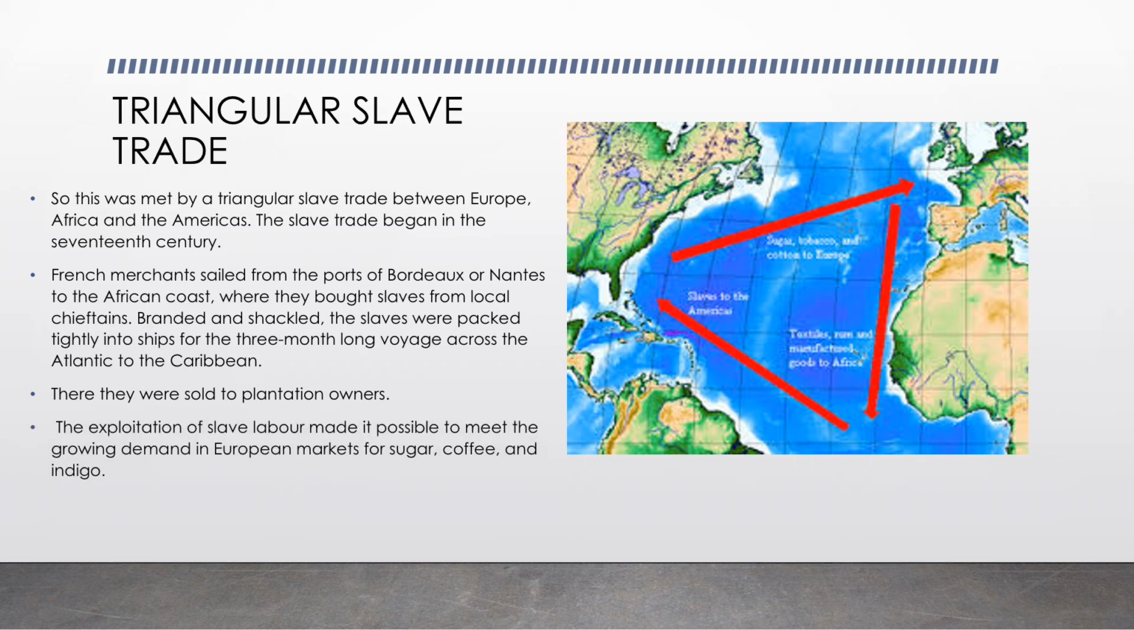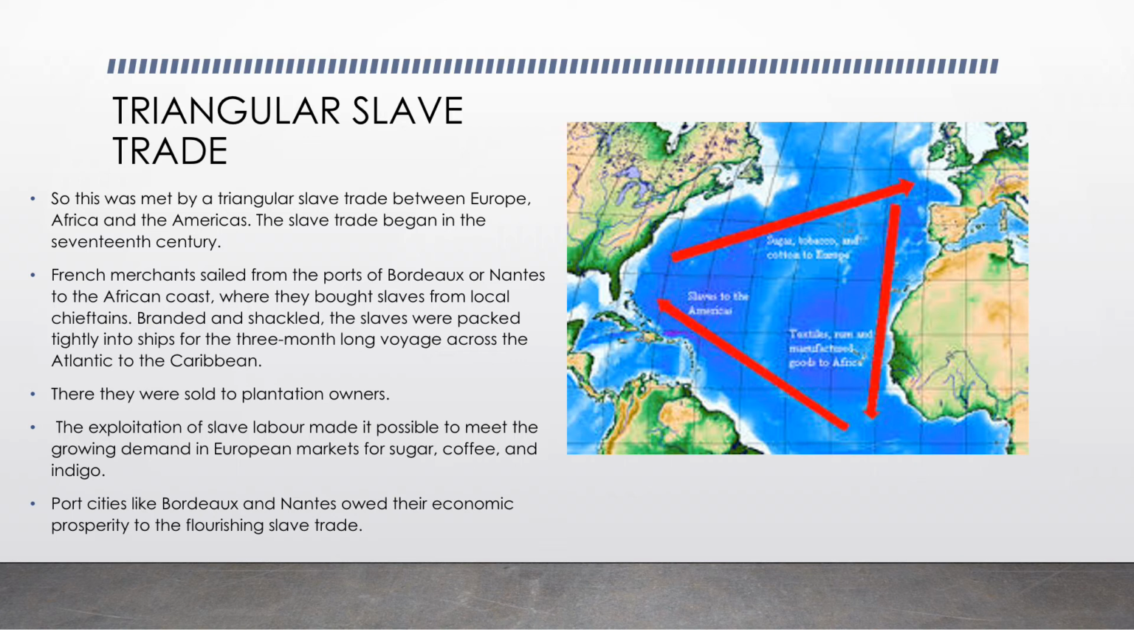The exploitation of slave labor made it possible to meet the growing demand in the European markets for sugar, coffee, and indigo. So now finally the Europeans are getting sugar, coffee, and indigo. But now you will see that the French people would not like this. They will sooner or later abolish slavery in France.